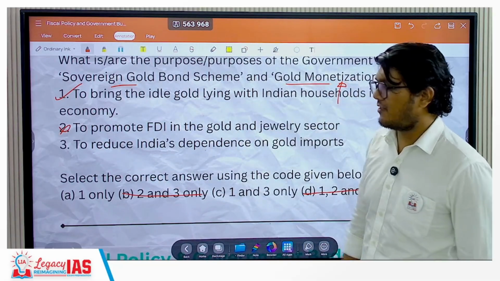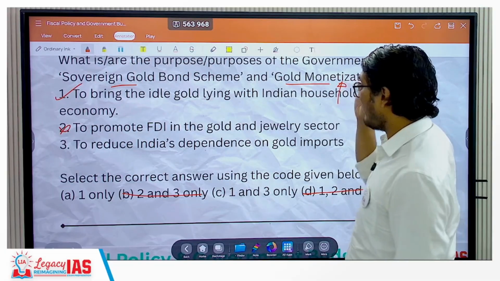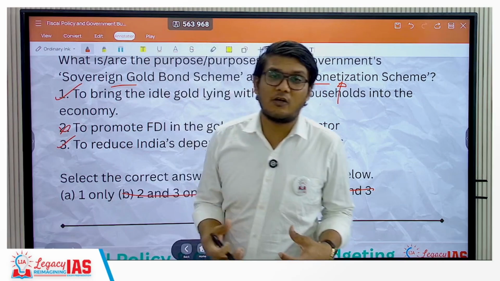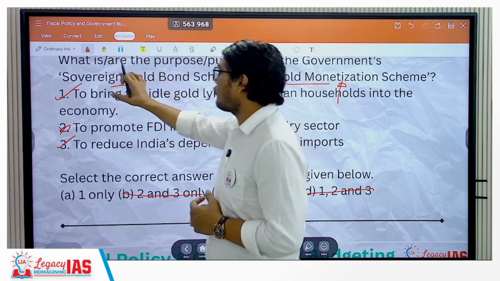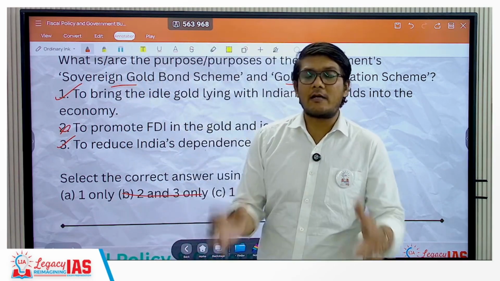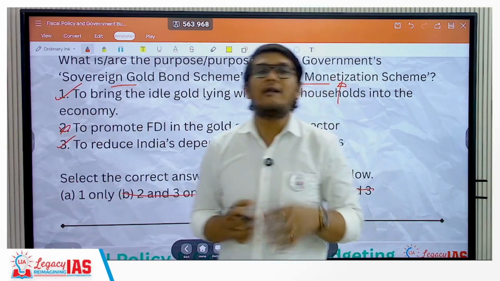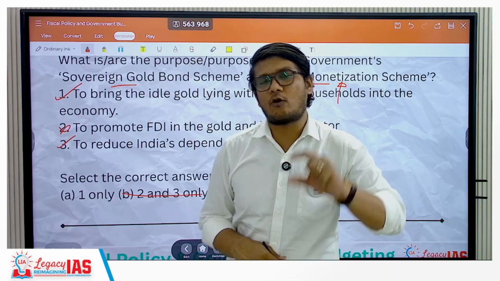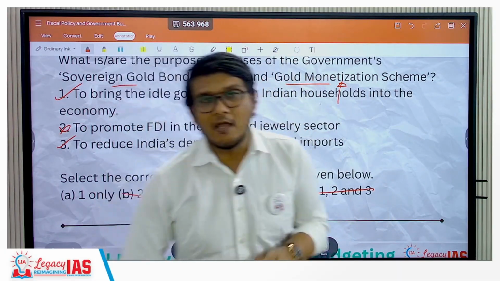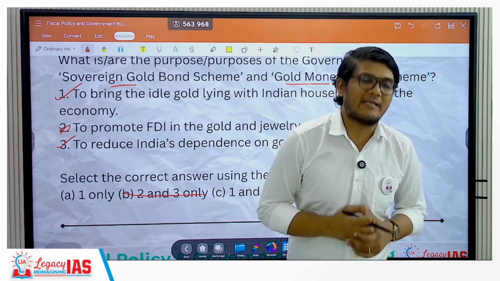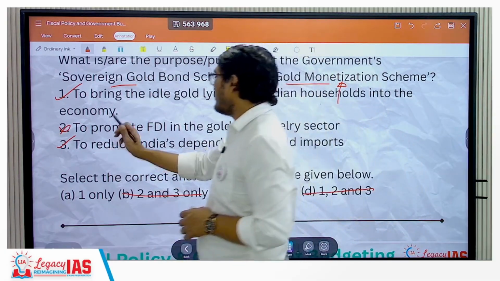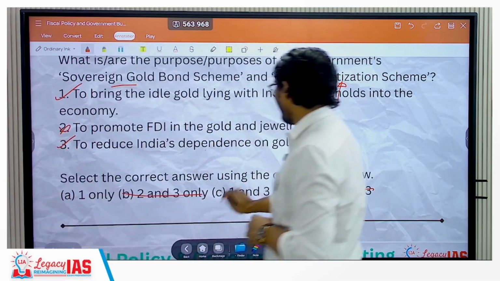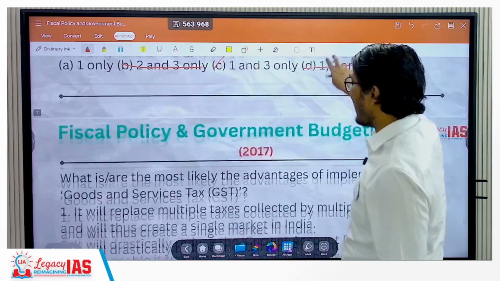So 2 options remain. Statement 3, to reduce India's dependence on gold imports. Yes. Instead of investing in physical gold, you should rather be investing in the sovereign gold bond, which will not require the government to buy physical gold. That was the idea. The gold bond's return would be linked to the fluctuation of gold prices, wherein no physical gold as such would be involved, as a result of which it will reduce India's dependency on imports. So statements 1 and 3 are correct. Hence the correct answer here is C, that is 1 and 3.